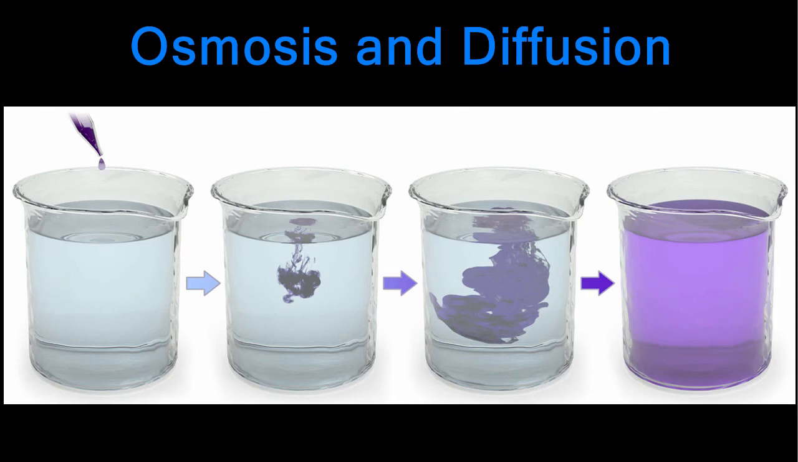If you were to place a drop of purple food coloring into a beaker full of water, you would be able to see the dye spread out and mix with the water over time. Eventually, without even stirring, the dye and water would be thoroughly mixed to form a light purple color.